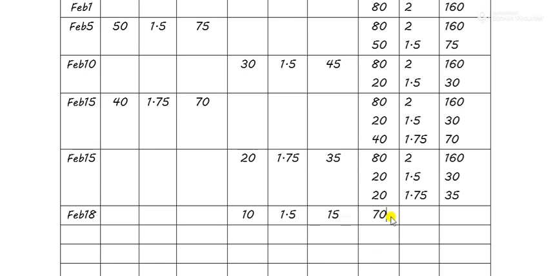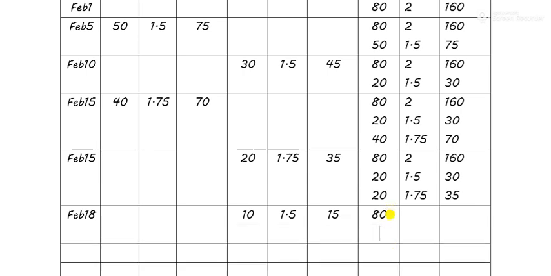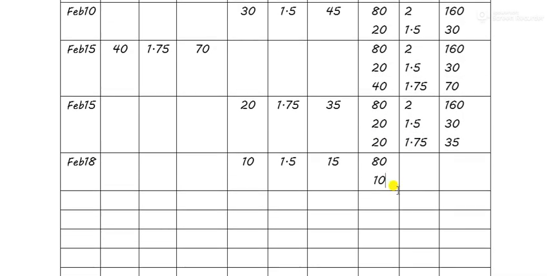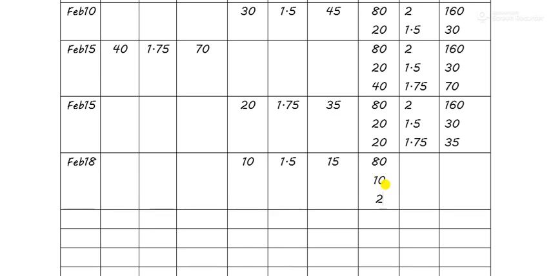Okay, no, there was a mistake. Not 70 of this stock. 80 was the opening stock. This stock 20. From this stock only 10 will be left, because if you see carefully, on Feb 5 50 units were purchased. This was the stock 50, which became 20, and now when out of 20, 10 have been returned, then only 10 will be left. 20. So at 2 rupees, at 1.5, at 1.75, 160, 15, and this will be 35.